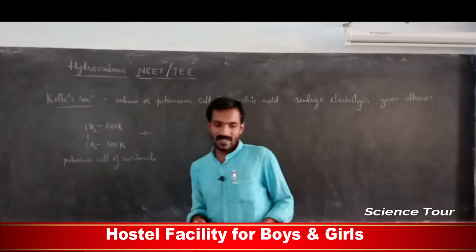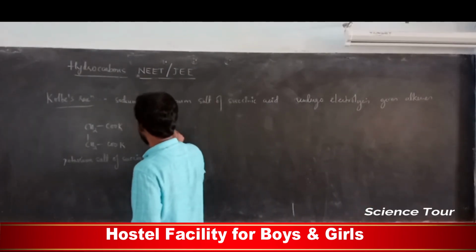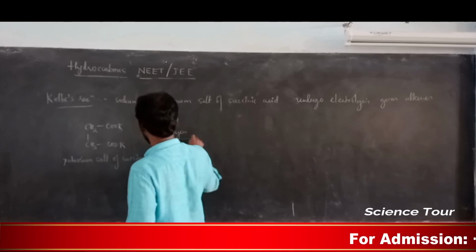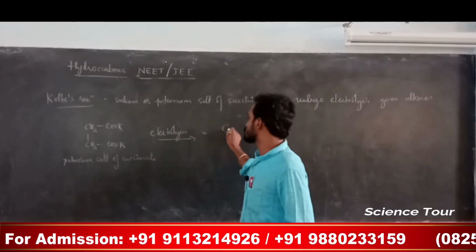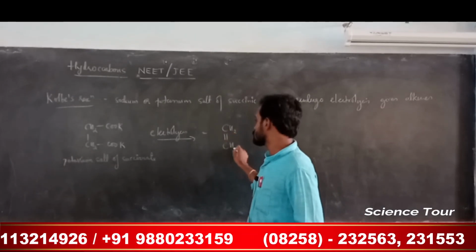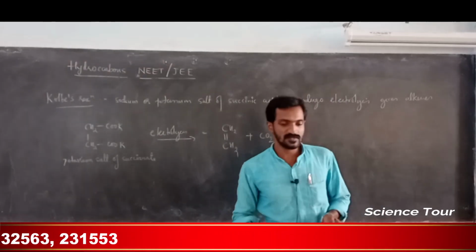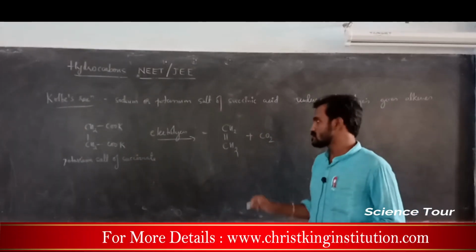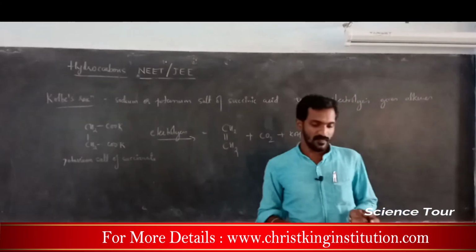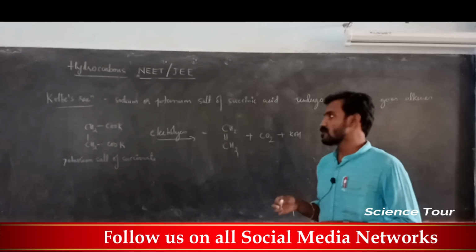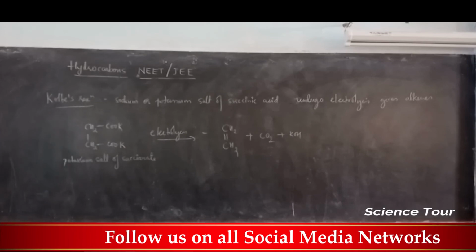So it will undergo the electrolysis process. Applying electric current, it will divide and it gives alkene. Understood? Electrolysis process. So it gives, my dear students, CH2=CH2 alkene and carbon dioxide and potassium hydroxide. Okay, this reaction is called the Kolbe reaction. Note down, my dear students, preparation of alkene using the Kolbe reaction.